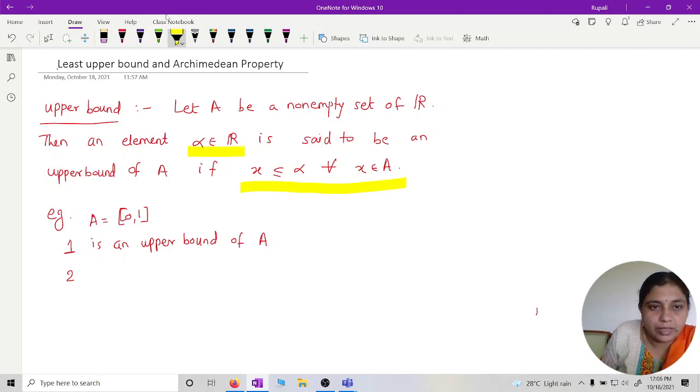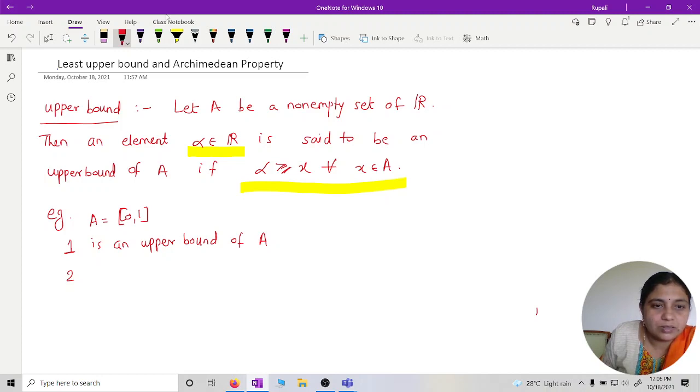Alpha belongs to R, any real number which satisfies this property: alpha is greater than or equal to x for every x in A. It should be greater than or equal to every element of that set. That is the only condition. So 2 is greater than or equal to every element of this set.